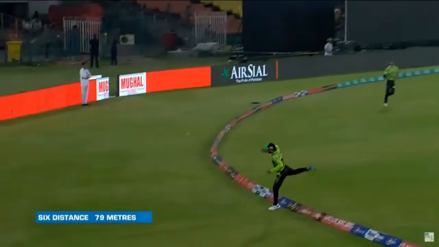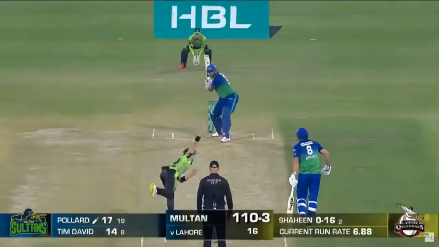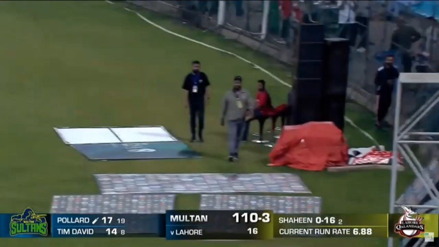2.4. Cottrell to Shafique, out, LBW. Two in the over, and the entire Multan team surround Cottrell. They are pumped. The in-swinger on a good length shapes back in. Shafique shuffles across and plays all around it, misses and is dead.